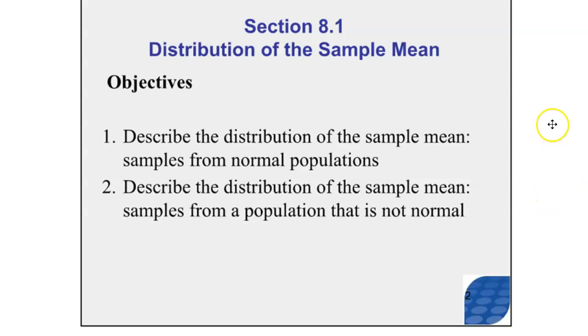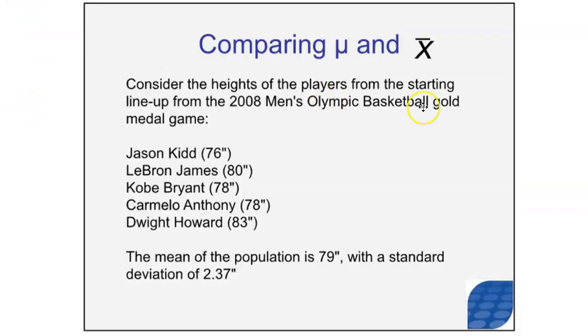Here are the objectives for this section. I'm going to be describing the distribution of the sample mean from a normal population and describing the distribution of the sample mean from a non-normal population. Remember, we talked about populations that might be skewed or might have a uniform distribution or might have a bimodal distribution. So we're going to be able to describe both of these distributions. Spoiler alert, they're going to be very similar.